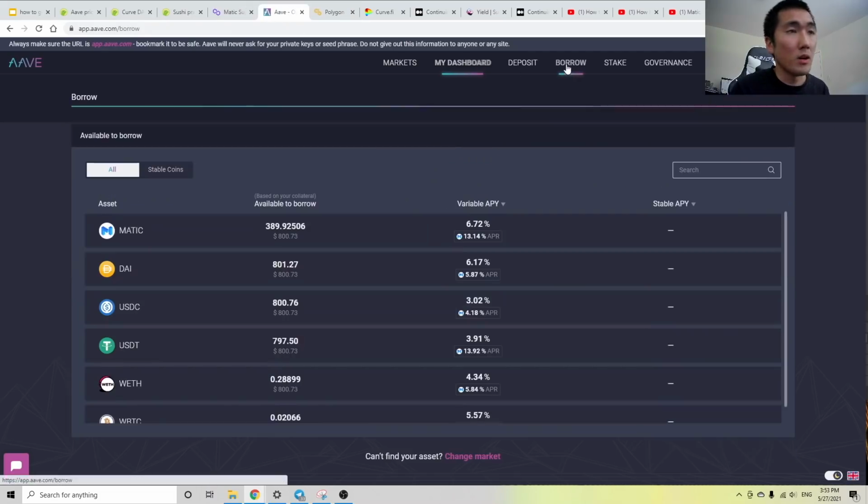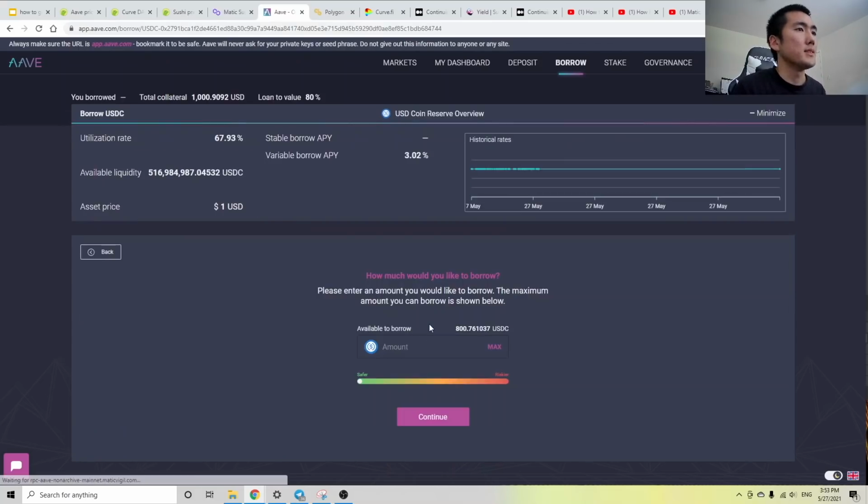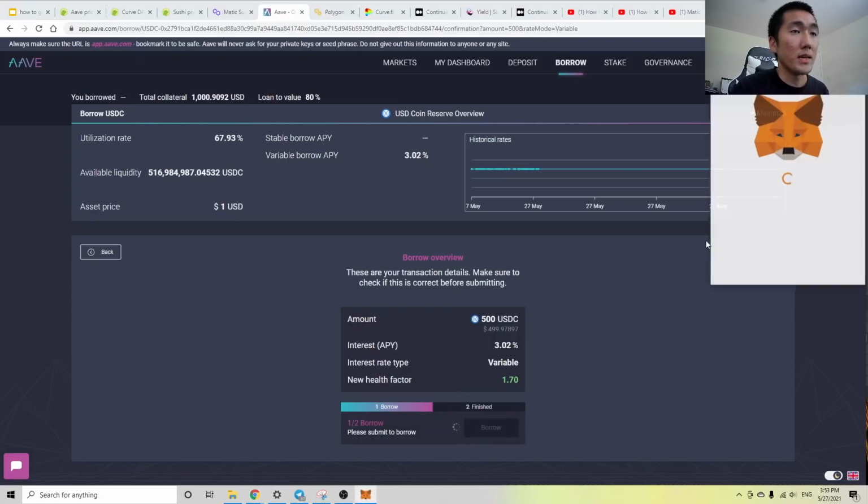And the incredible thing about Aave is that right now, given these liquidity mining programs, you essentially get paid to borrow. All right, so I'm just going to focus on USDC to simplify things. But if you borrow funds on Aave, you have to pay Aave 3%, right? So this is the interest rate you pay to borrow. But because of this liquidity mining program, Matic will pay you 4% paid in the Matic token. So essentially, if I borrow, let's say $500, I'm essentially being paid 1% to borrow. And obviously these rates are variable.